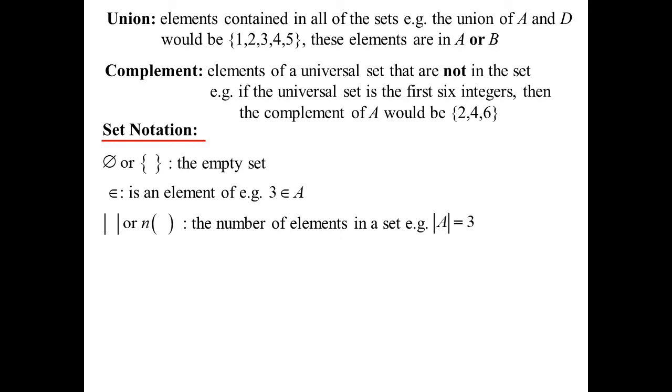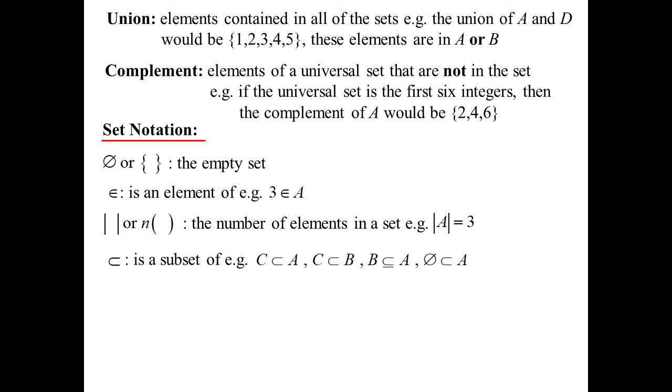The absolute value symbols we saw before when we were looking at probability. But another way you could write it is simply N and then in parentheses what it is that you're trying to count. That is the number of elements in the set. So set A had three things in it. The sideways U there stands for is a subset of. So we said C was a subset of A, C was also a subset of B. B was not only a subset of A, but it also was an equal set to A. So you get an equal and subset sign on that one.